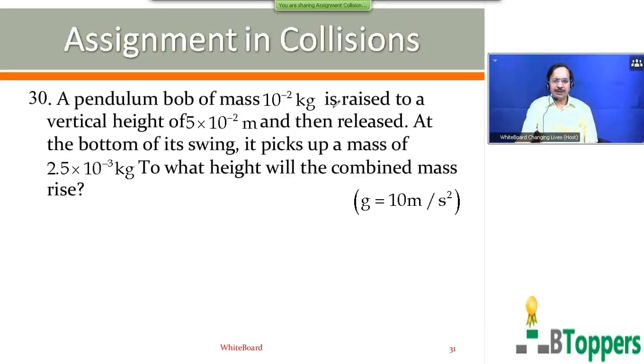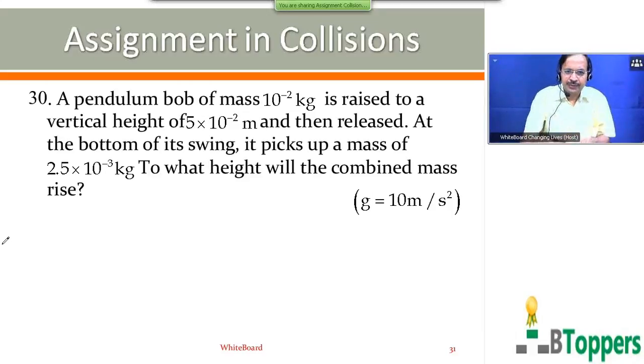A pendulum bob of mass 10 power minus 2 kg is raised to a vertical height of 5 into 10 power minus 2 meter and then released. At the bottom of its swing, it picks up a mass of 2.5 into 10 power minus 3 kg. To what height will the combined mass rise?